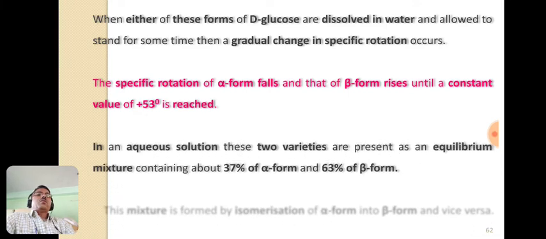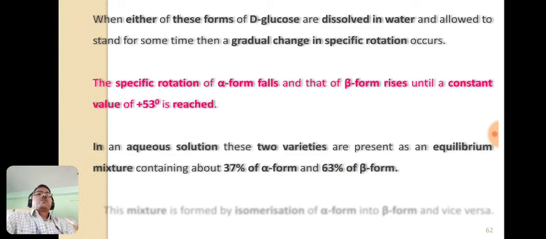So in aqueous solution, these two varieties, alpha D glucose and beta D glucose, are present as an equilibrium mixture, and their percentage is given here: 37% of alpha form and 63% of beta form.